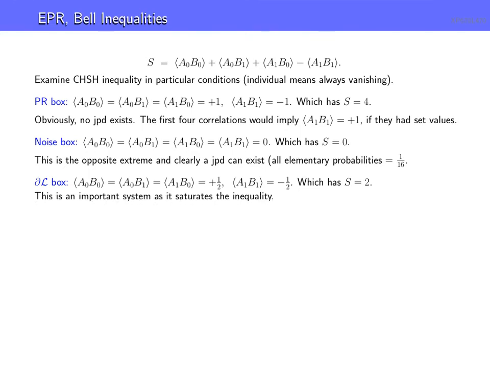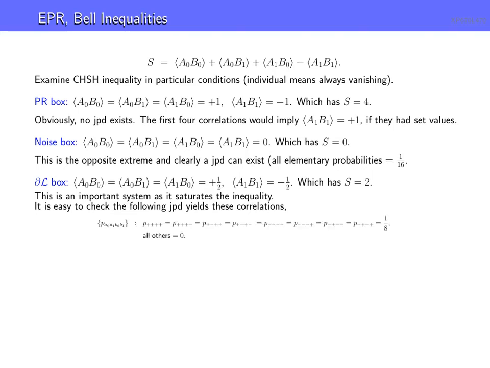So again, it saturates the inequality, and it's important here. We want to go through the joint probability distribution to show what it looks like. I'm just going to write it down here. You can convince yourself that this is the case. Remember, there are 16 atoms, we call them. If you set these particular ones all to 1/8 and all the other ones to 0, you'll be able to get these correlations, and all the means are 0 still.